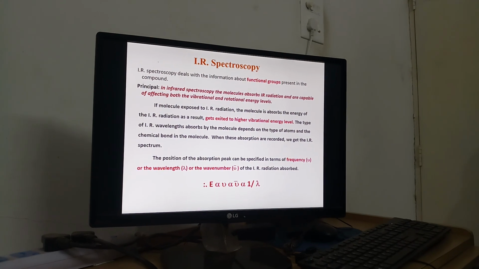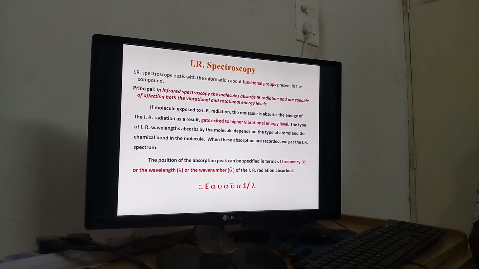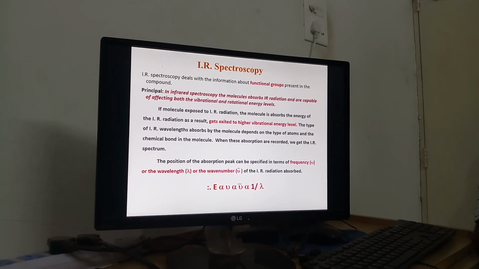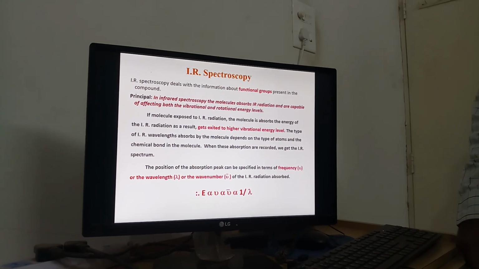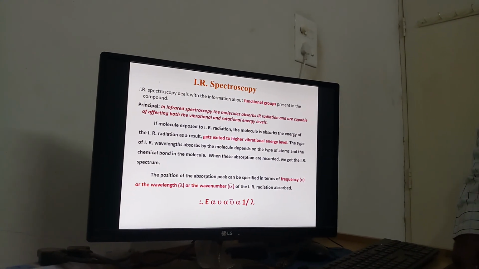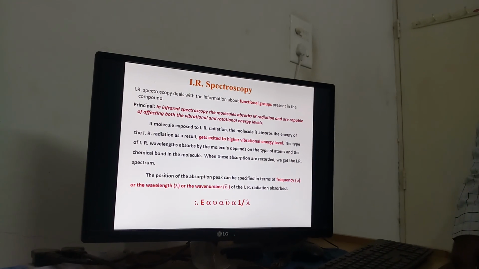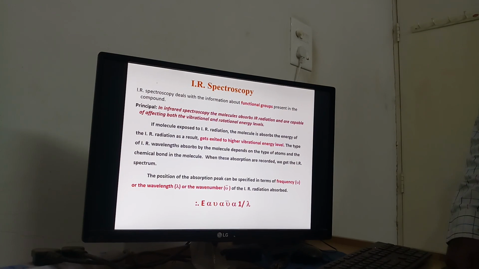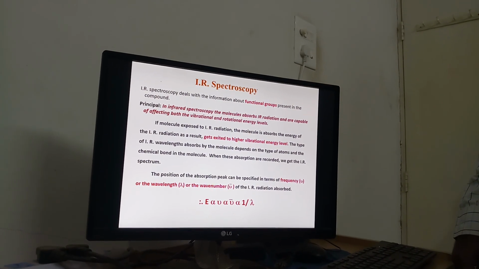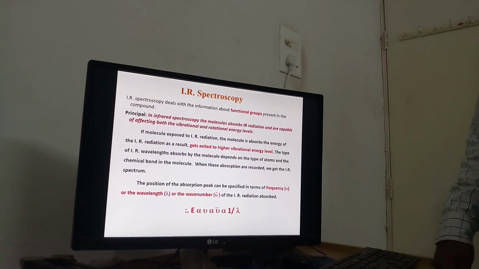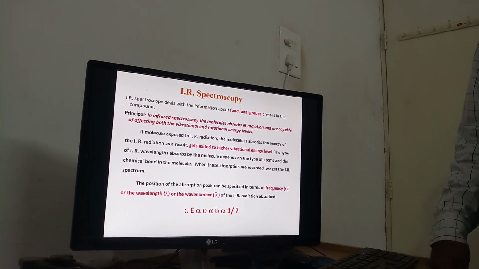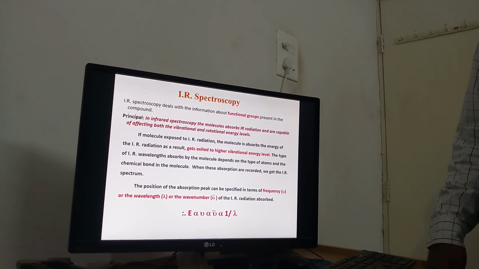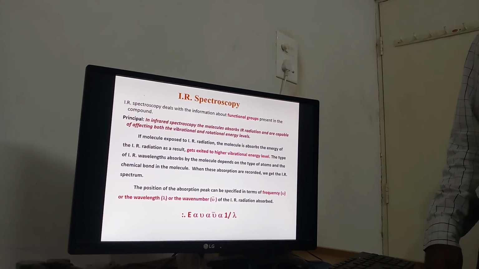What is the principle? The principle of infrared spectroscopy: the molecule absorbs IR radiation, which is capable of affecting both vibrational and rotational energy levels. If the molecule is exposed to IR radiation, it absorbs the energy and gets excited to a higher vibrational energy level. The type of IR radiation absorbed depends upon the type of atoms and chemical bonds present in the molecule. When these absorptions are recorded, we get the IR spectrum.